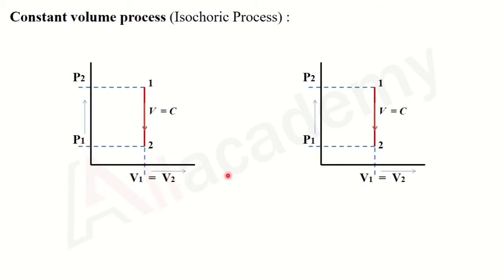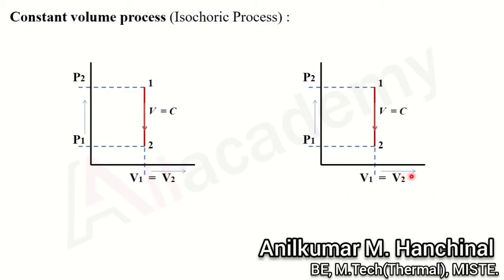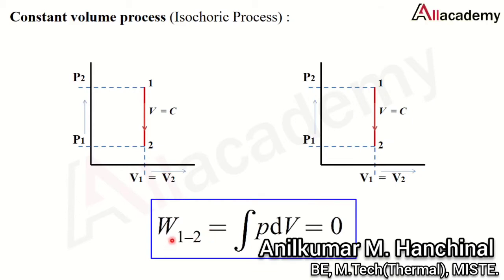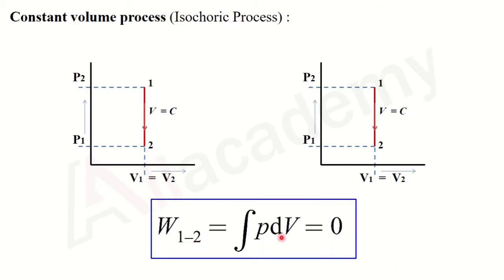Since there is no change in the volume, in the general work done equation, integration of P dV, V1 equals V2 means the integral becomes 0, and anything multiplied by 0 is 0. So the work done in a constant volume or isochoric process will be 0.